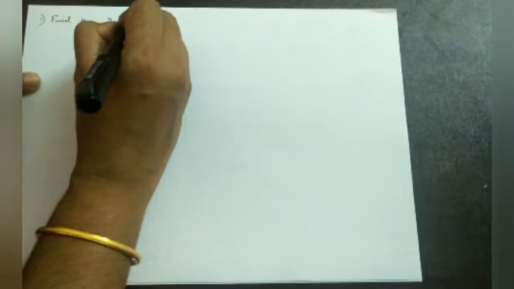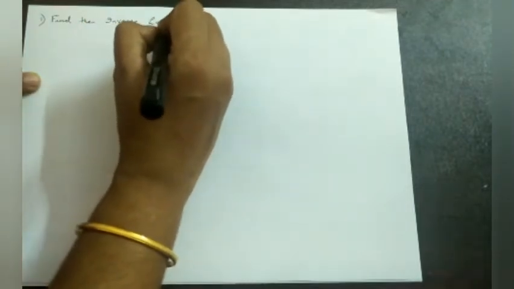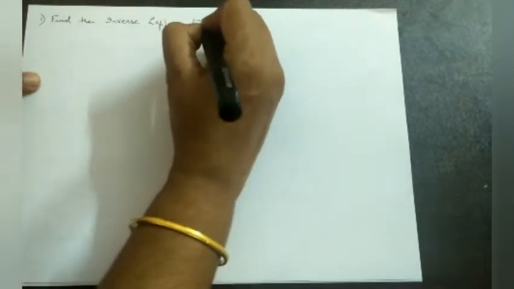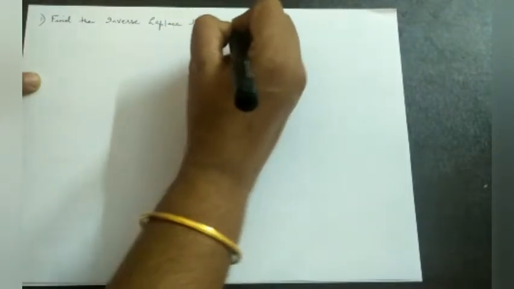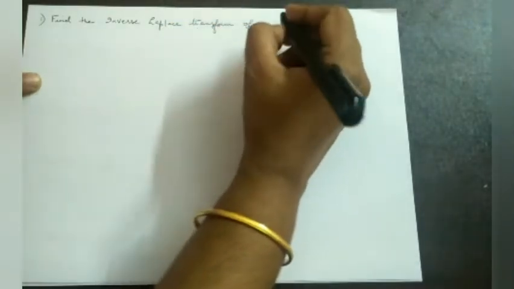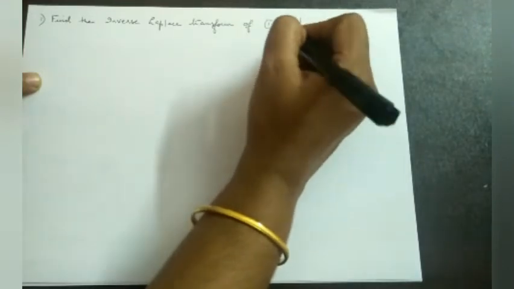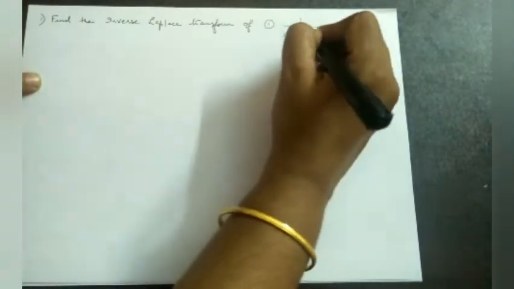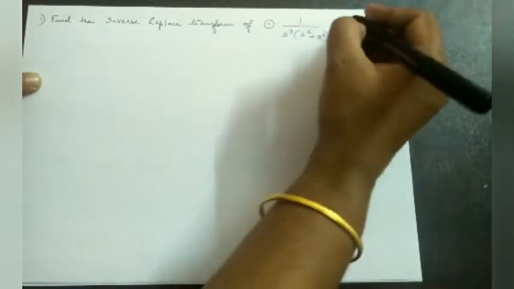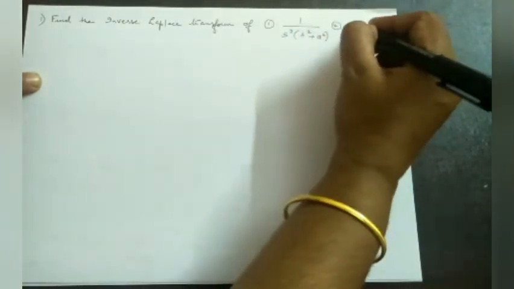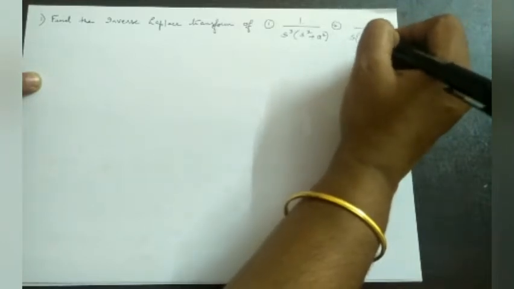Next, we have a problem. Find the inverse Laplace transform of 1 by s cube into s square plus a square, and the second one is 1 by s into s plus 1 the whole cube.